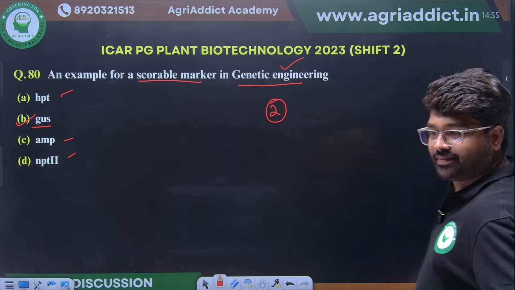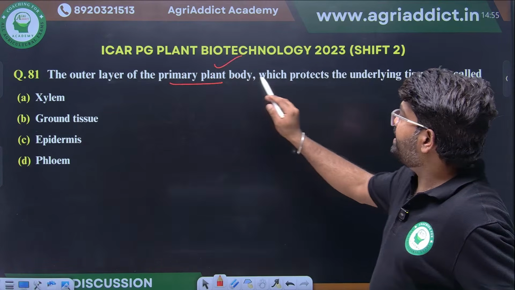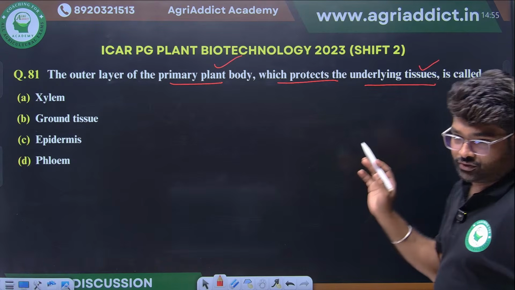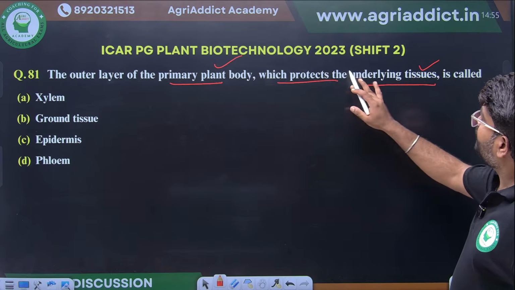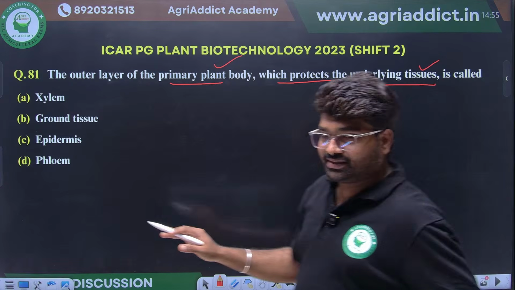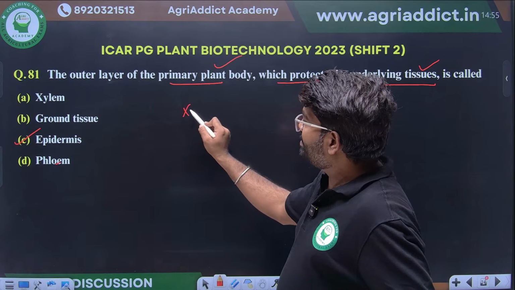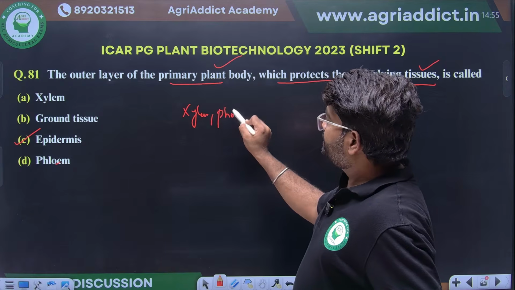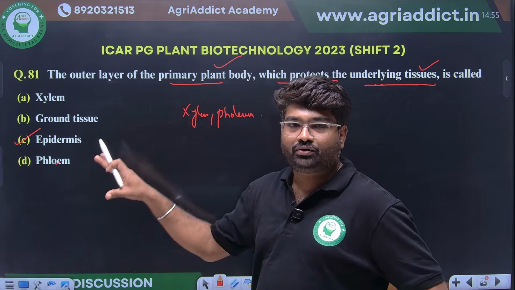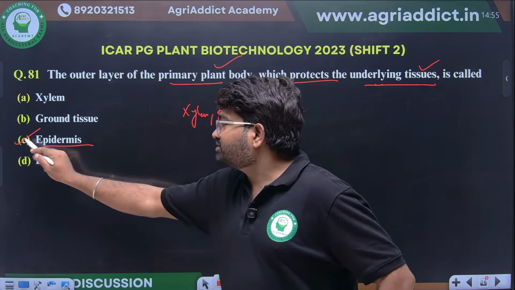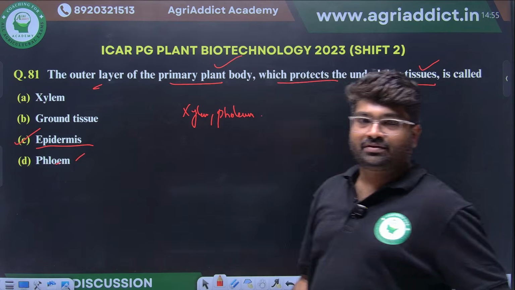Okay. Antibiotics, screenable markers. The outer layer of primary plant body which protects the underlying tissue. This is a simple question. Yes, the outer layer of the primary plant body which protects the underlying tissue is what? Yes, excellent. It is an epidermis. If you remember, in 2024 they have asked about xylem and phloem. What are the vascular tissues? So xylem and phloem. So from the options only they are taking more questions. Okay, we have to focus on the remaining options also. So epidermis is the outer layer of the primary plant body. Xylem and phloem are the vascular tissues.